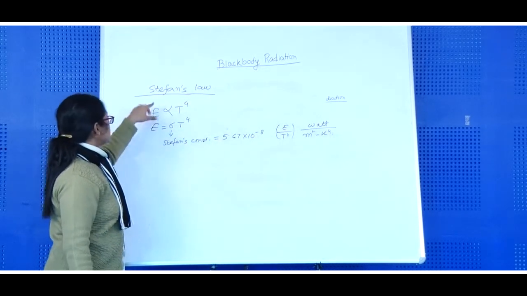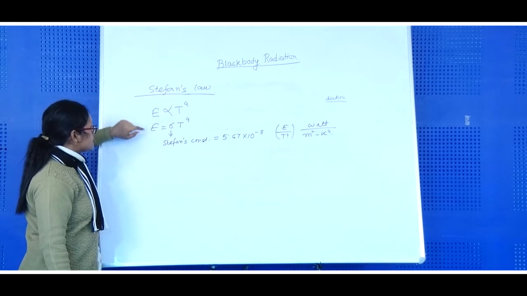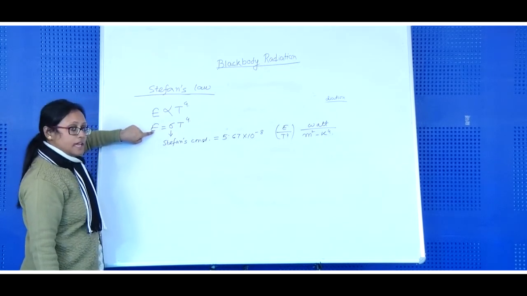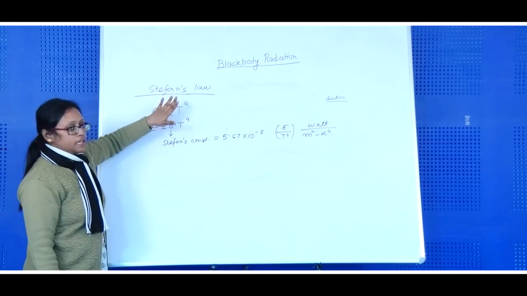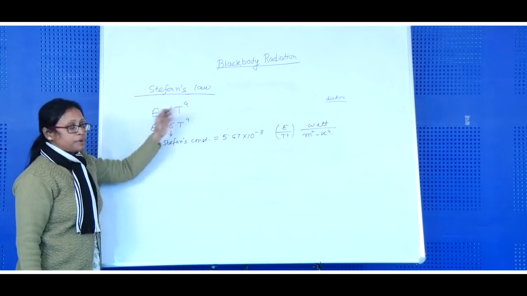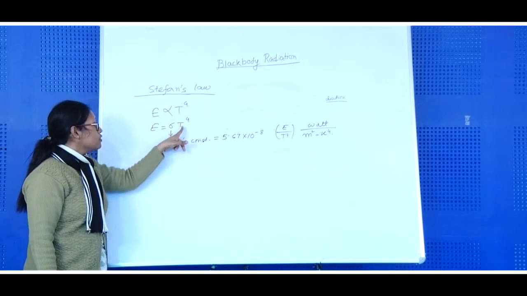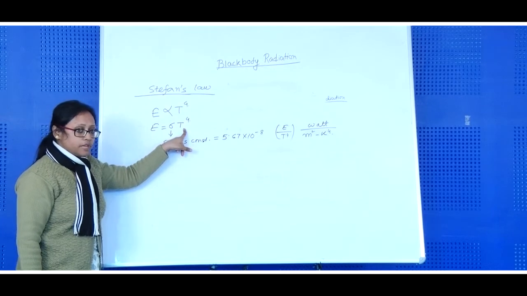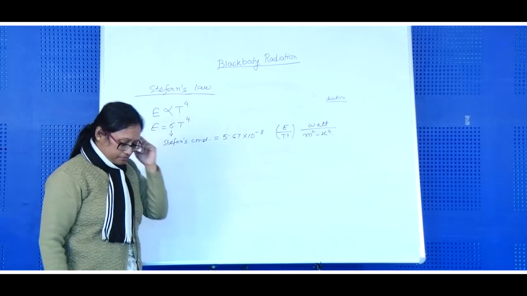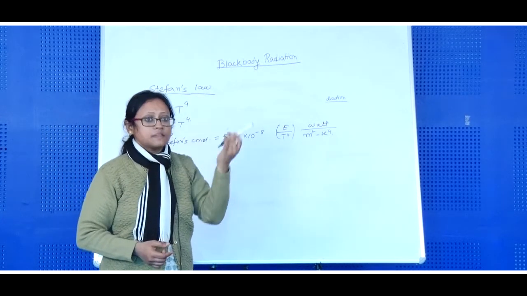Okay. Now what is the significance of this Stefan's law? It is that the amount of energy emitted by a perfect black body per unit time is directly proportional to the fourth power of its absolute temperature. Now let it be a body. It has some temperature.